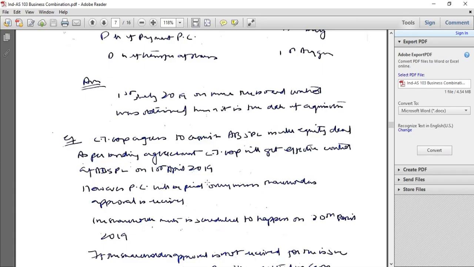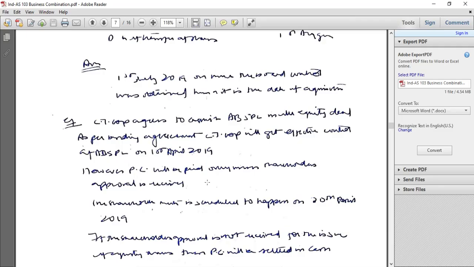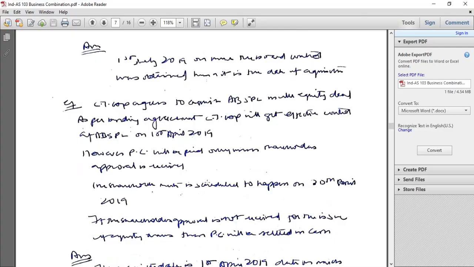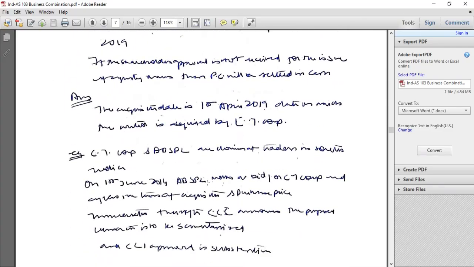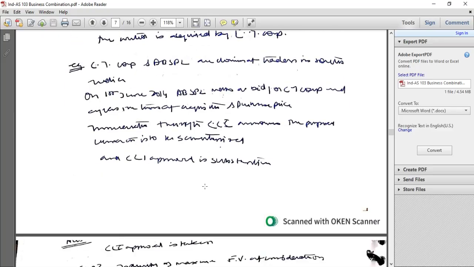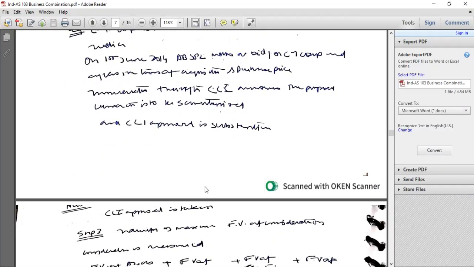Hence, the date of binding agreement would be the date of acquisition, that is 1st April 2019. City Corp and ABSPL are dominant traders in South India. On 1st June 2014, ABSPL makes a bid to City Corp and others for terms of acquisition, purchase price and so on. Competition Commission of India approval is mandatory for the contract to exist. So in this case, the date of CCI approval would be the date of acquisition as it is mandatory for